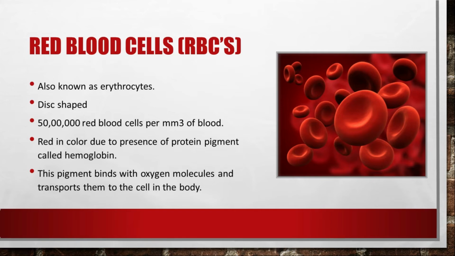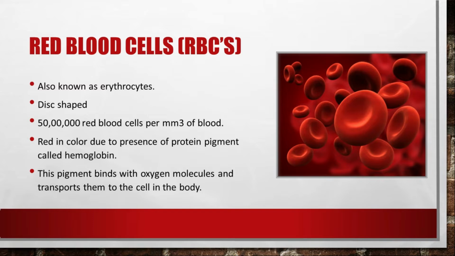Now let's talk about the different types of cells present in the blood. First of all, there are red blood cells, that is RBCs, also known as erythrocytes. They are basically disc shaped, and around 50 lakh red blood cells are present per cubic millimeter of blood. They are red in color due to the presence of a protein pigment called hemoglobin, and this pigment binds with the oxygen molecule and transports it to the cells in the body.